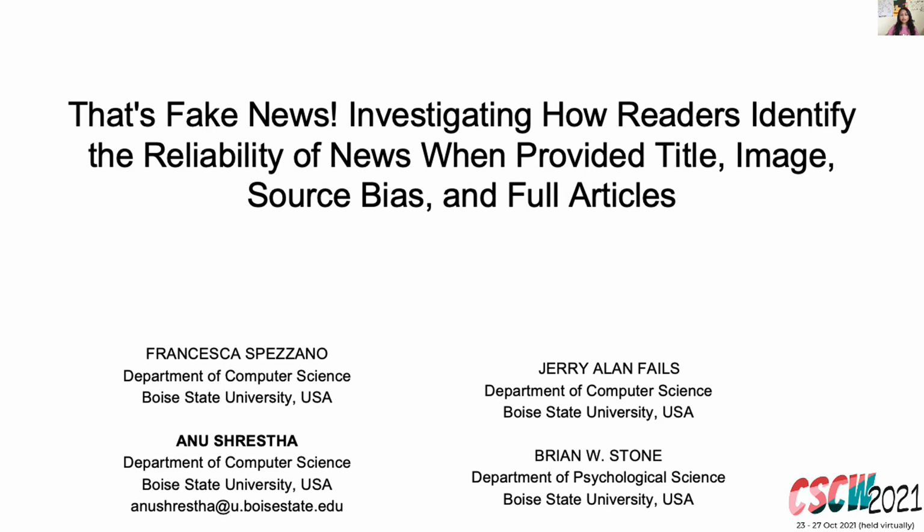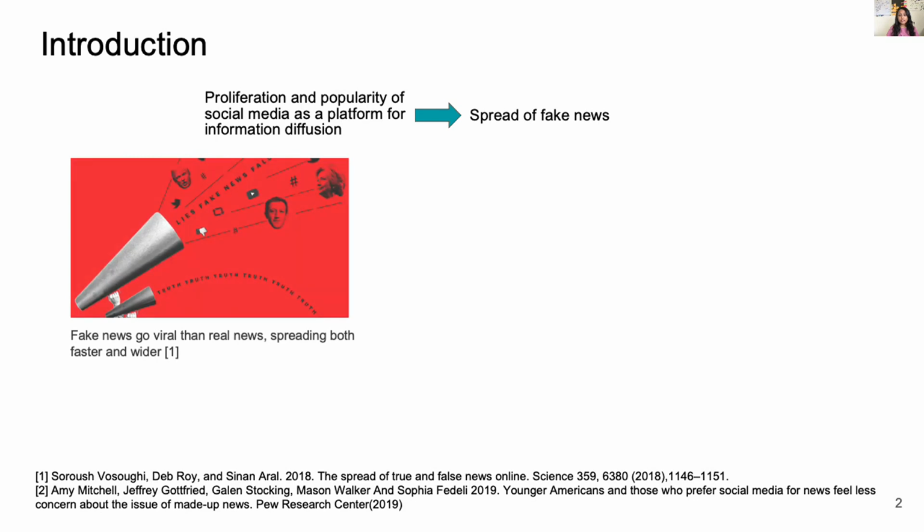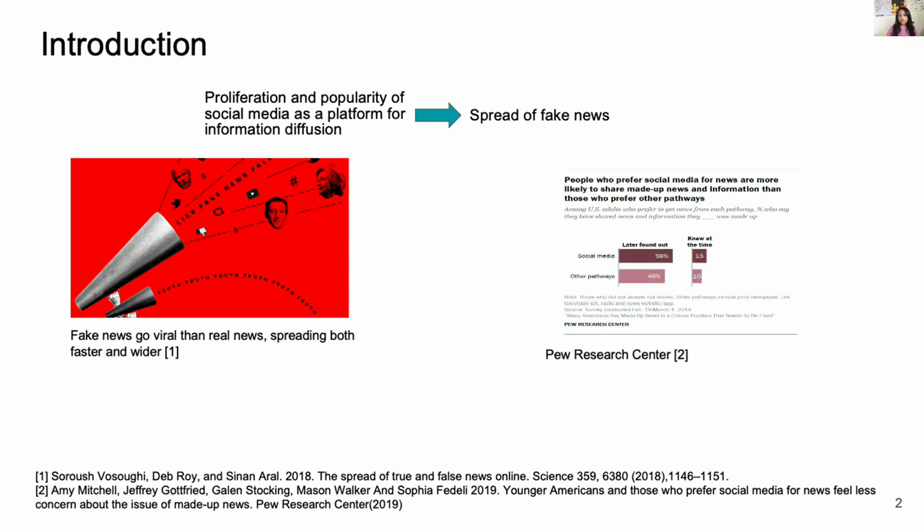Today, I'll be presenting our work on investigating how readers identify the reliability of news when provided title, image, source bias, and full article. The problem of fake news spread has been rapidly increasing due to the proliferation and popularity of social media as a platform for information diffusion. It has been identified as being more likely to go viral than real news, spreading both faster and wider. One of the reasons for this spread is human activity, as people tend to fall for fake news and further share them on social media.